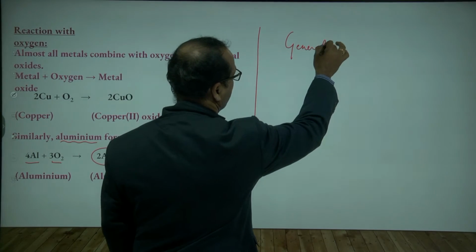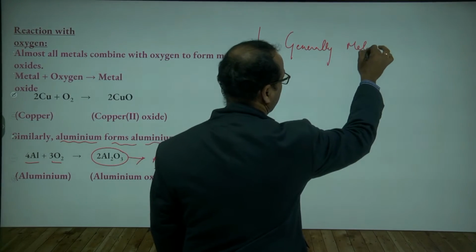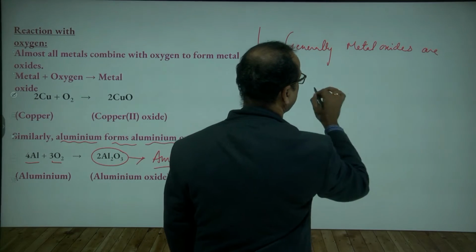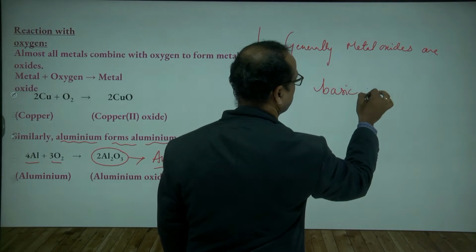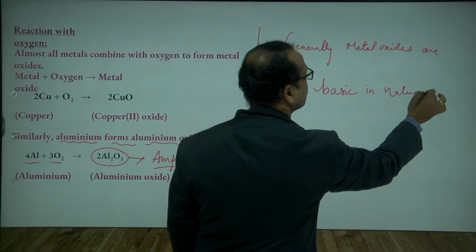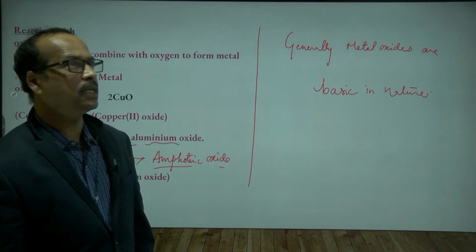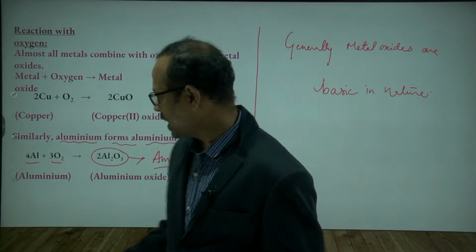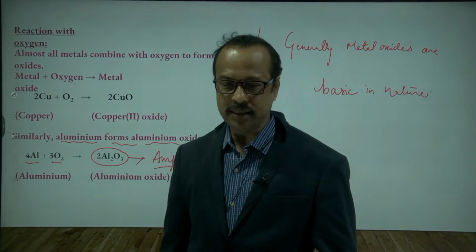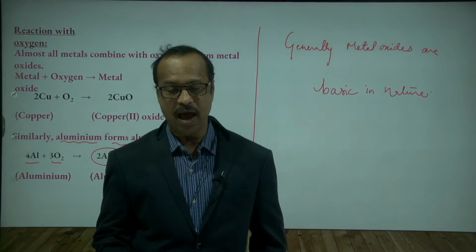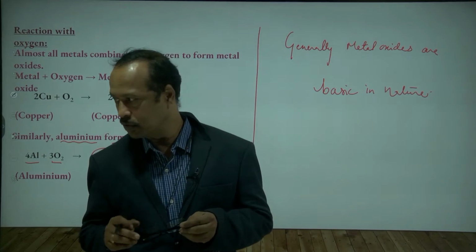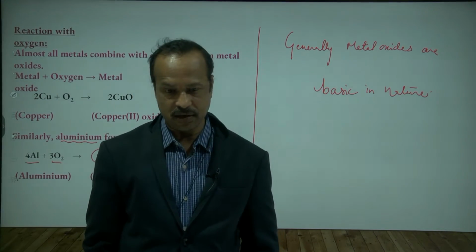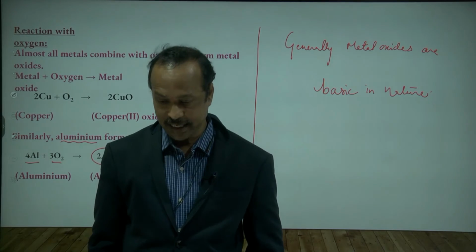Generally, metal oxides are basic in nature. But aluminium oxide and zinc oxide are amphoteric oxides. Amphoteric means which can react with both acids and bases. Is this clear to you? Yes, sir.